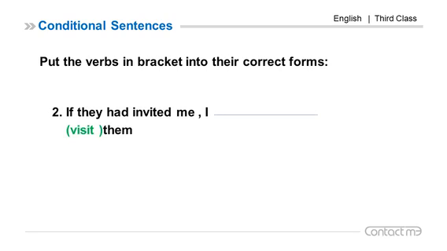Number 2. If they had invited me, I visit them. If clause, past perfect. Had invited. Main clause, conditional perfect. Would, should, could, might, have plus past participle of the verb visit. So the answer: would have visited them. If they had invited me, I would have visited them.